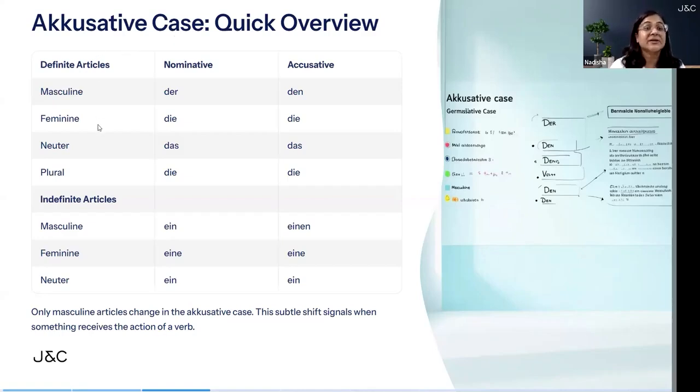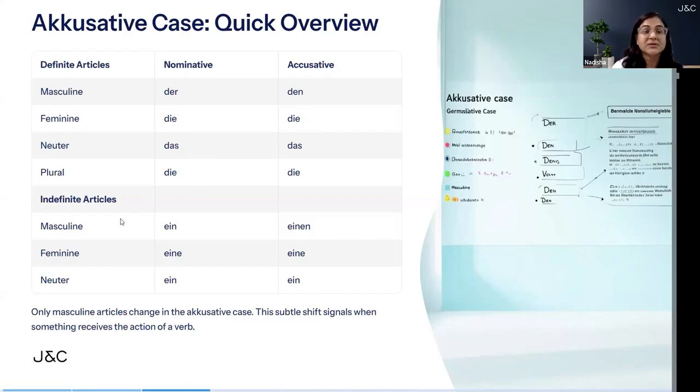So let's learn definite and indefinite articles in the accusative case. So we have the nominative case here and we have the accusative case here. Definite article is the, right? Indefinite article is a or an in German. So nominative is der for masculine, die for feminine, das for neuter, and die for plural. Accusative is den for masculine. Okay, always remember this is different from nominative. Nominative is der, die, das, die, but accusative is den, die, das, die. You have to remember this table. Okay, we have already covered definite and indefinite articles, but this is a quick revision.